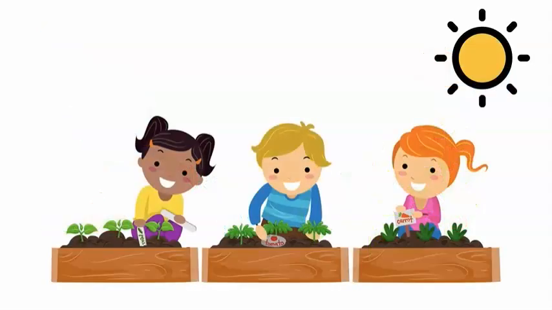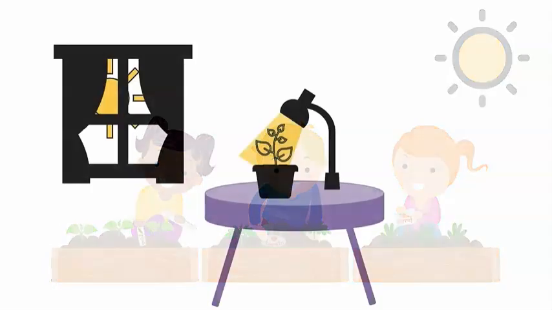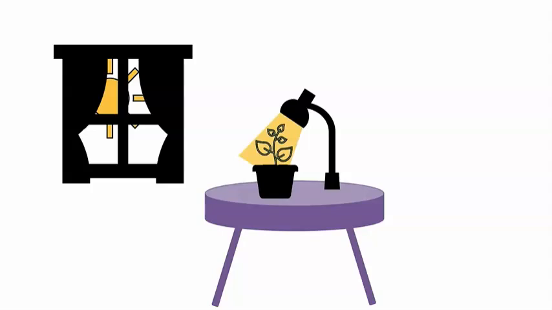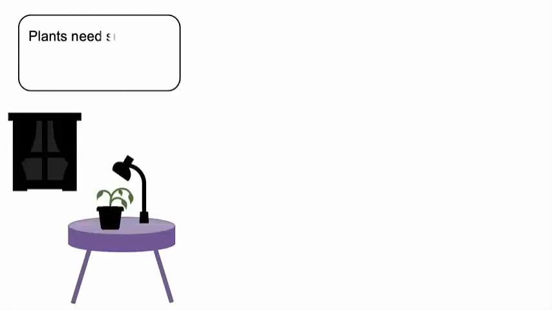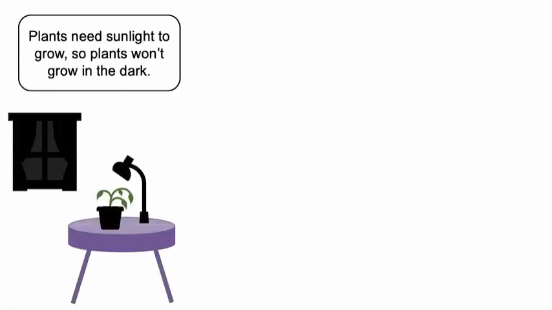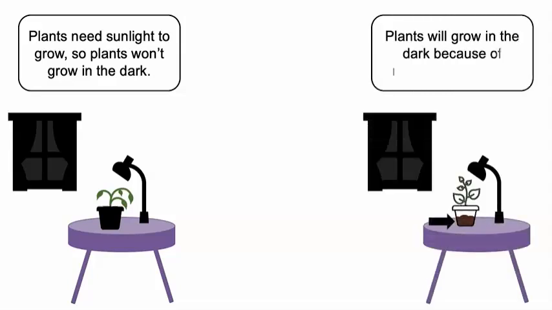We've learned that plants use sunlight to make the sugar they need for growth from the matter in air and water. So the best place to plant a garden is outside. But what happens if we take sunlight away? If we plant seeds in the dark, do you think the plants will still grow? Shout out what you think will happen. Maybe you said, plants need sunlight to grow, so plants won't grow in the dark.